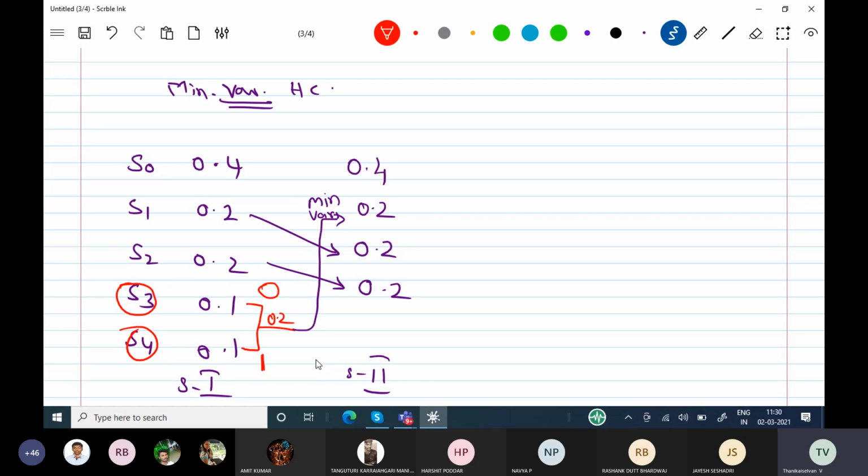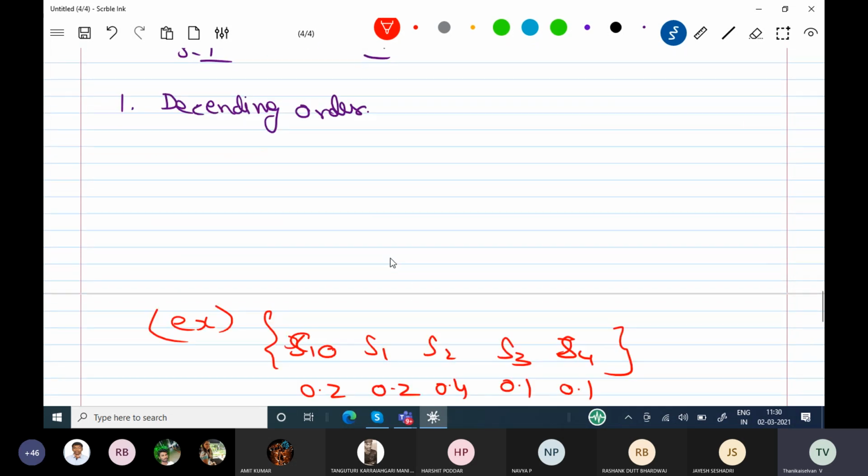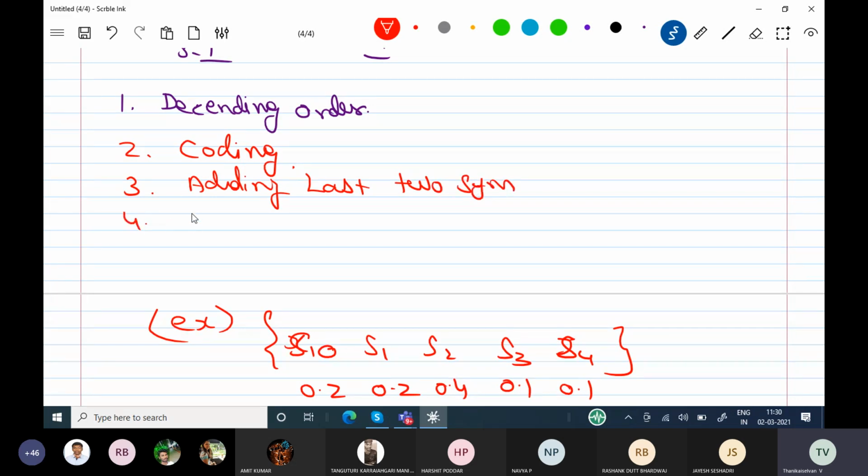Now we go to the second stage. In the second stage, I have ensured that all are in descending order. So first, descending order and combination. Second is the coding. Third is adding the last two symbols, then keeping the new probability in the next stage.